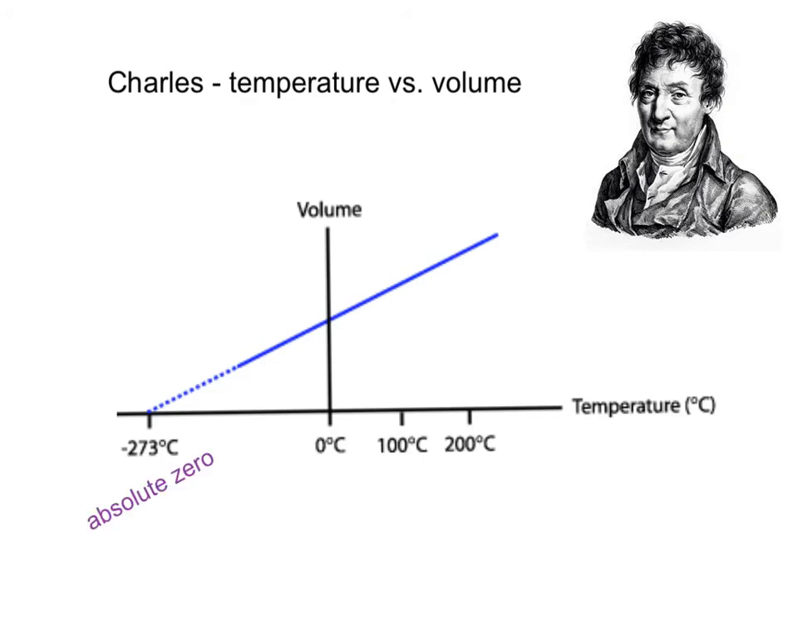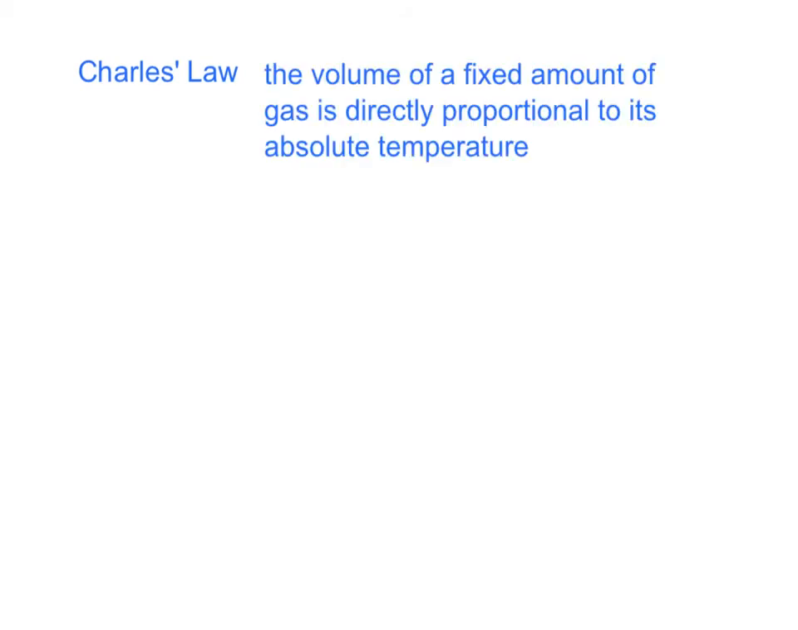absolute zero. And that's the basis of Charles' law, which states that the volume of a fixed amount of gas is directly proportional to its absolute temperature. And mathematically, we would express that as volume divided by temperature is equal to a constant, or the volume of a gas is equal to a constant times temperature.